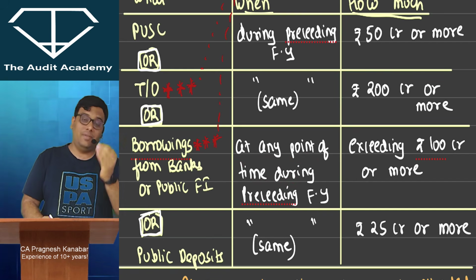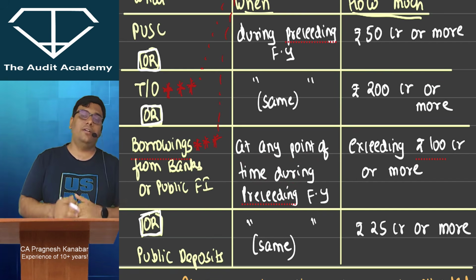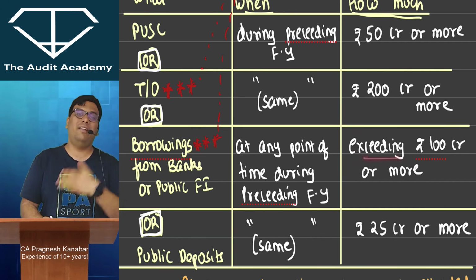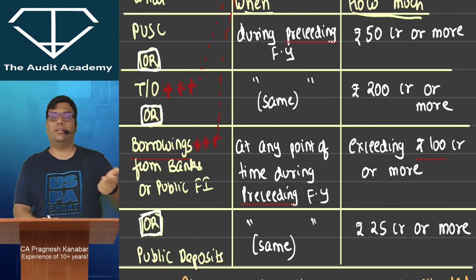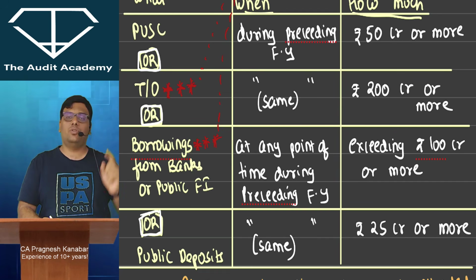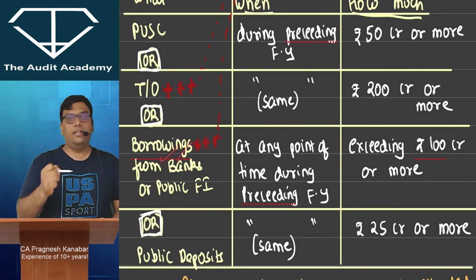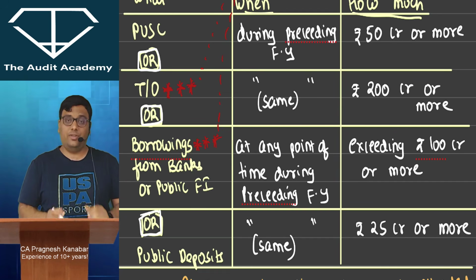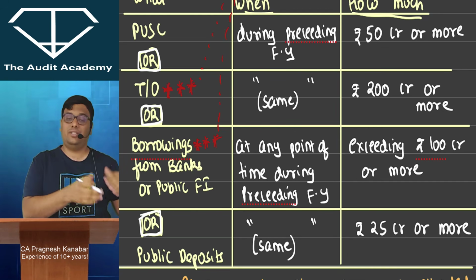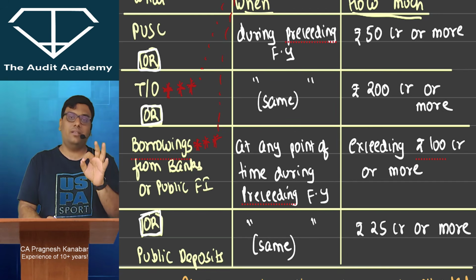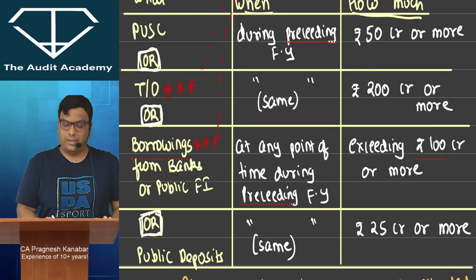All right, that means even for a single day, if it is 100 crore or more, they have technically written exceeding 100 crore, so you have to take more than 100 crore. Even for a single day, if it is more than 100 crore, then internal audit will become applicable. So it does not matter whether the year end position is less than 100 crore. What we have to see is that even for a single day, it should not cross 100 crore.